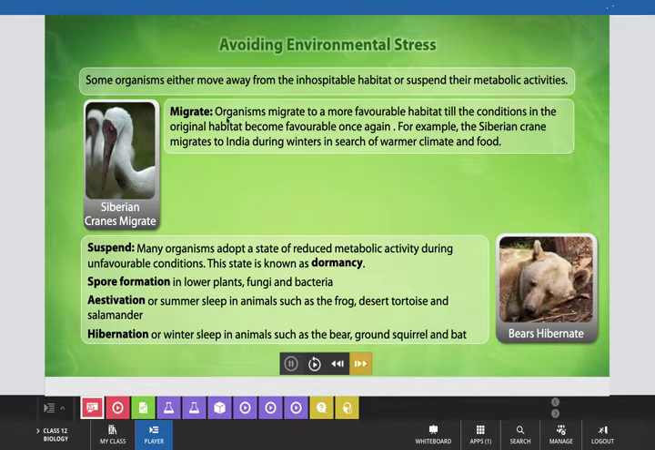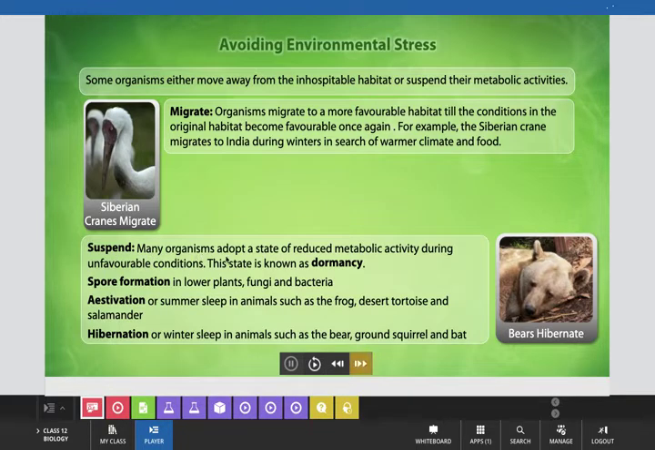In organisms where migration is shown, the organisms migrate to a more favorable habitat till the conditions in the original habitat where they are living become favorable once again. For example, the Siberian crane migrates to India during winters in search of warmer climate and food. Here you can see that bird, which is a well-known example of a migratory bird. And here you can see that bears are hibernating, which is a type of response coming in the category of suspension.